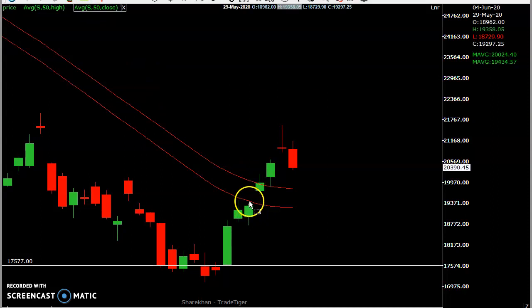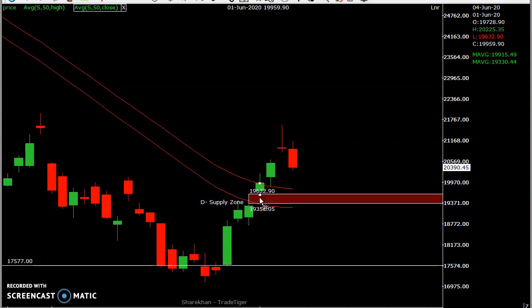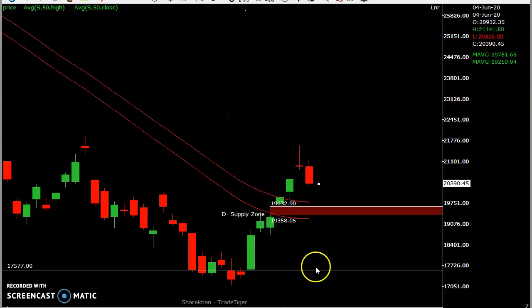But the entry level is so important. In the coming days it may test 21,600 and 21,400 kind of levels. So this is the supply area.